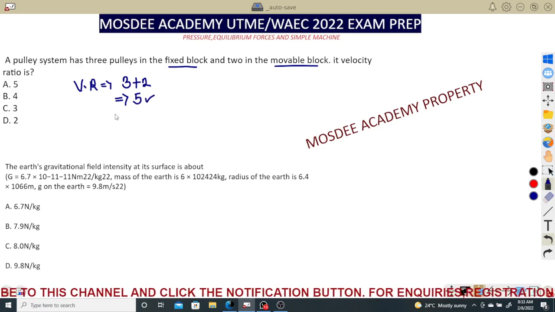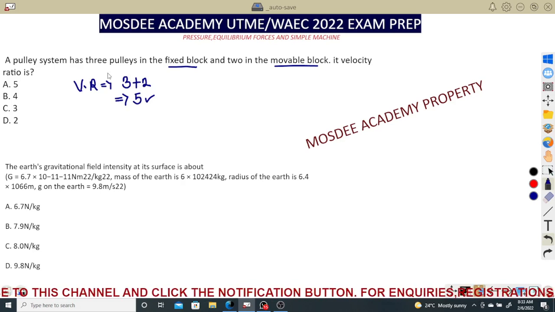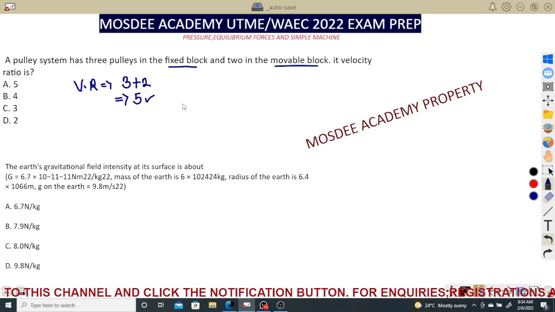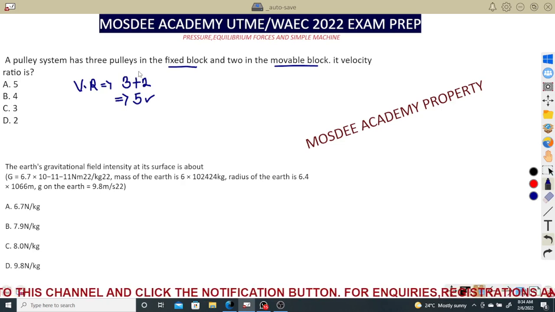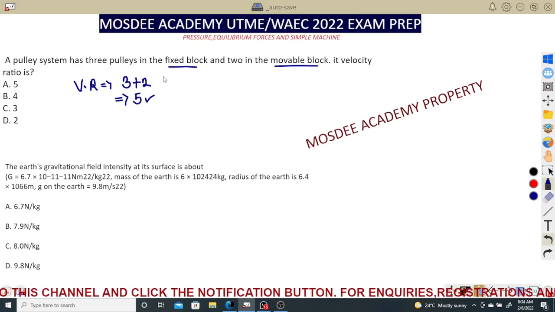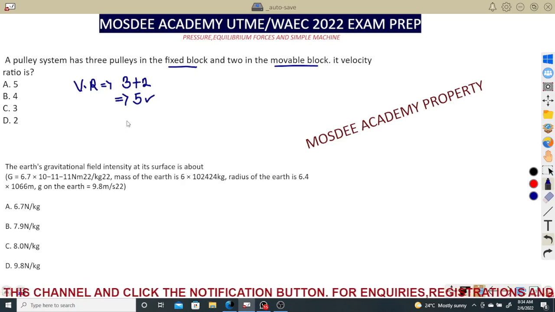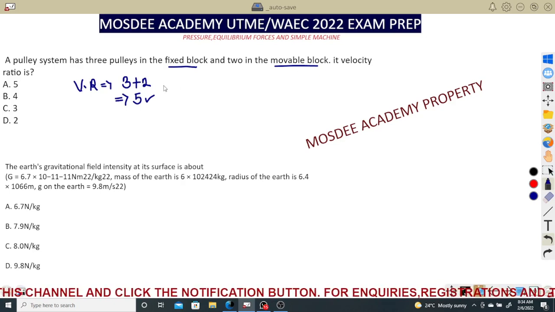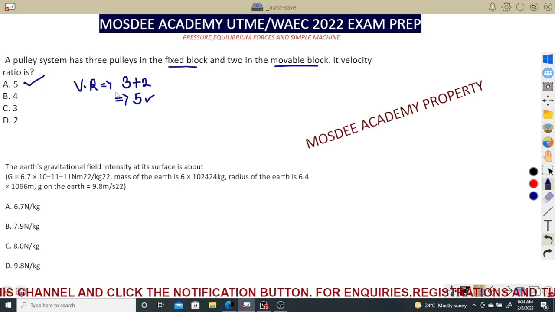But if the string is drawn, because we can also calculate the total number of what? Pulleys. If we want to actually look at the diagram, this should give us 6. It's the total number of strings attaching the pulley. But normally, velocity ratio of the pulley is the total number of blocks drawn in the pulley system. So 3 fixed blocks and 2 movable blocks is going to give you what? 5. And that is the answer to that. I think that one is not hard for you guys to understand.